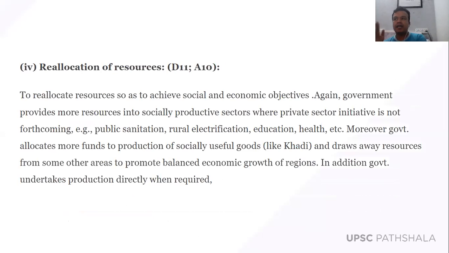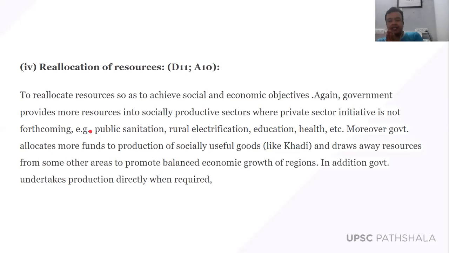The government budget tries to reallocate the resources in an optimum way, so as to achieve social and economic objectives. The government provides more resources to socially productive sectors while private sector initiative is not forthcoming, for example public sanitation, rural electrification, education, health, etc.